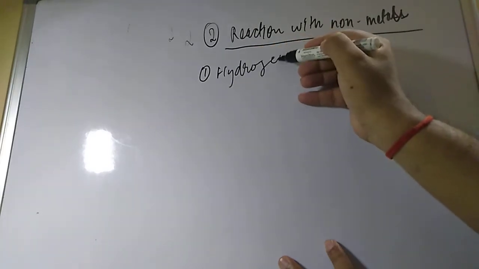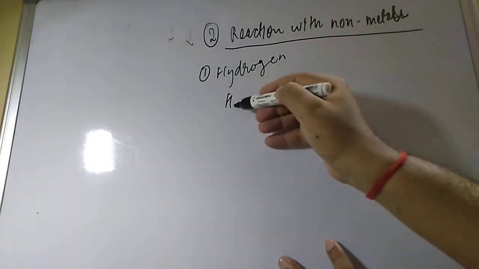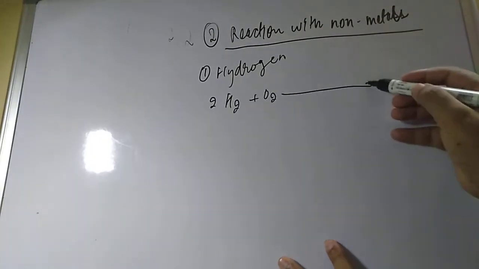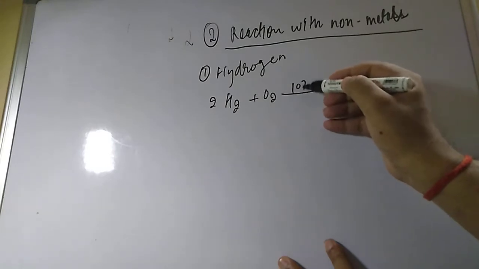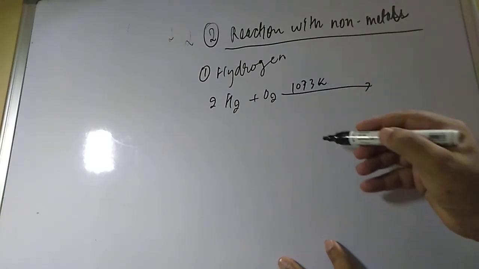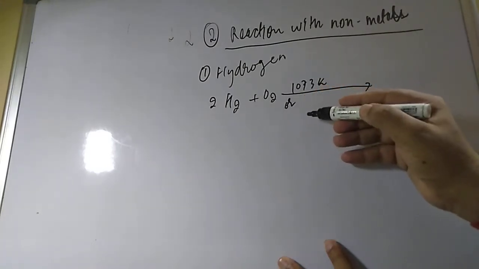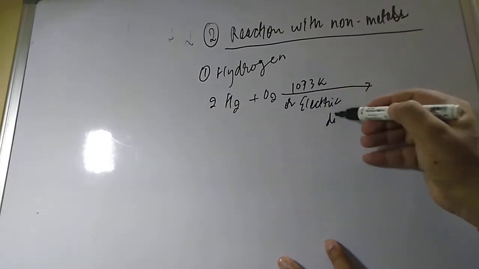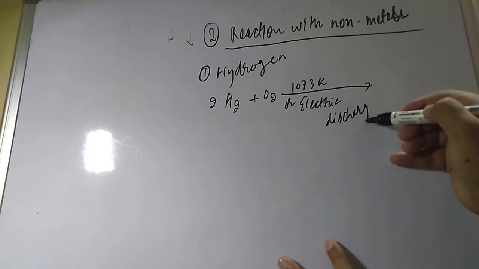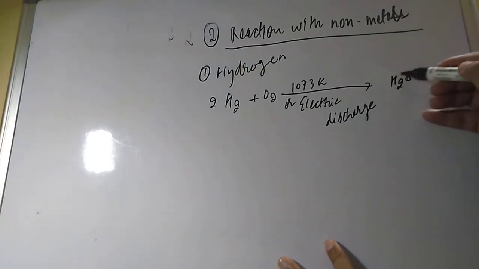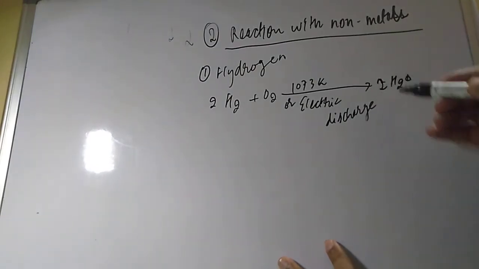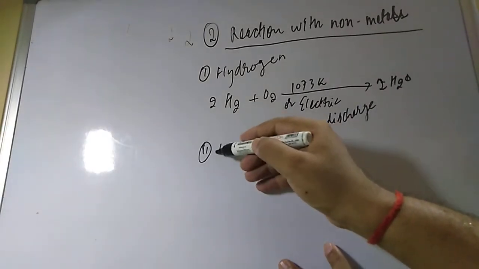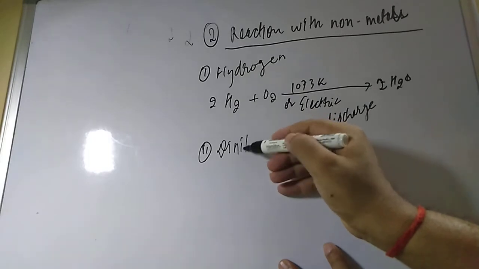So if you talk about hydrogen, students, the H2 reacts with the O2. So 2 mole of H2 and O2 you take, students, and 1073 Kelvin you take, or electric discharge, you can do electric discharge. And if you are doing electric discharge, it will give water, 2 mole of water molecule it will give.